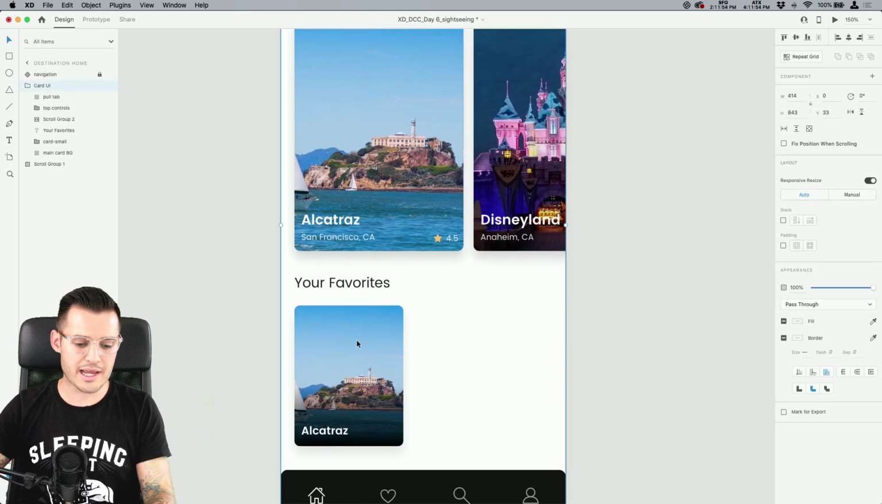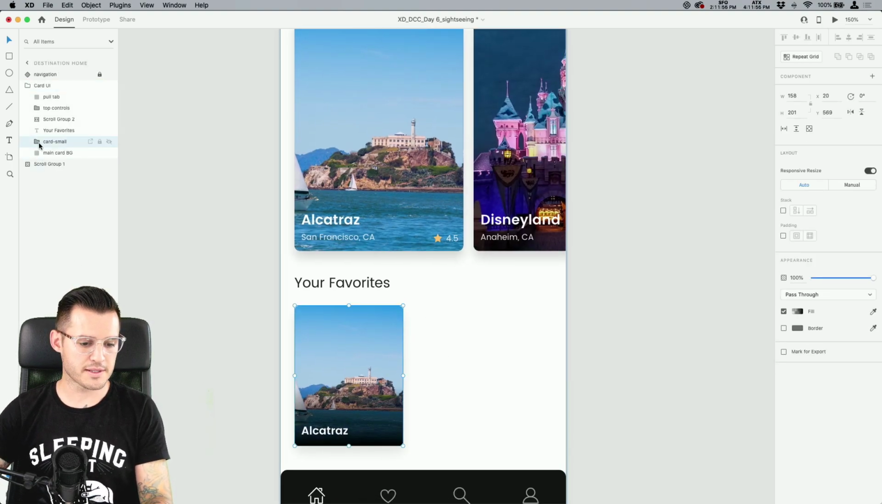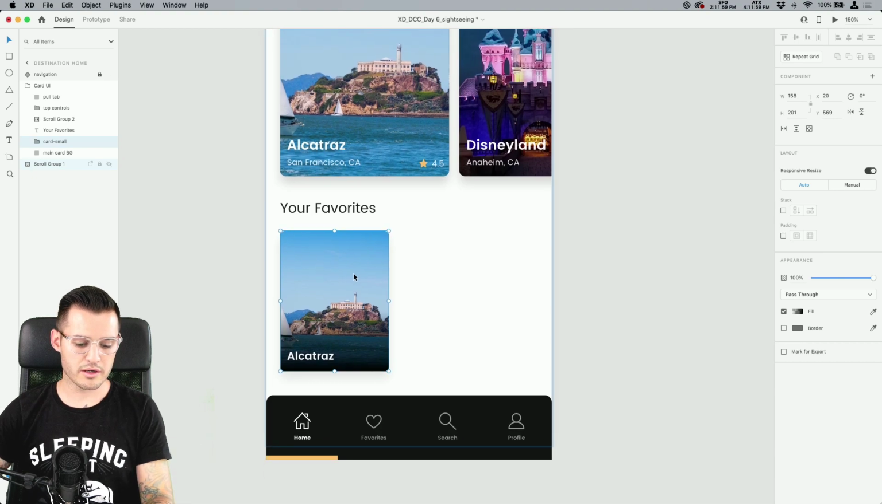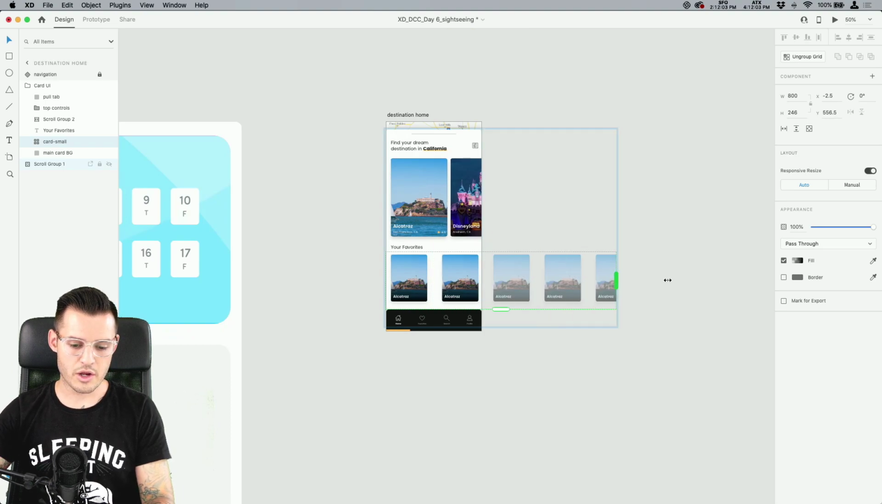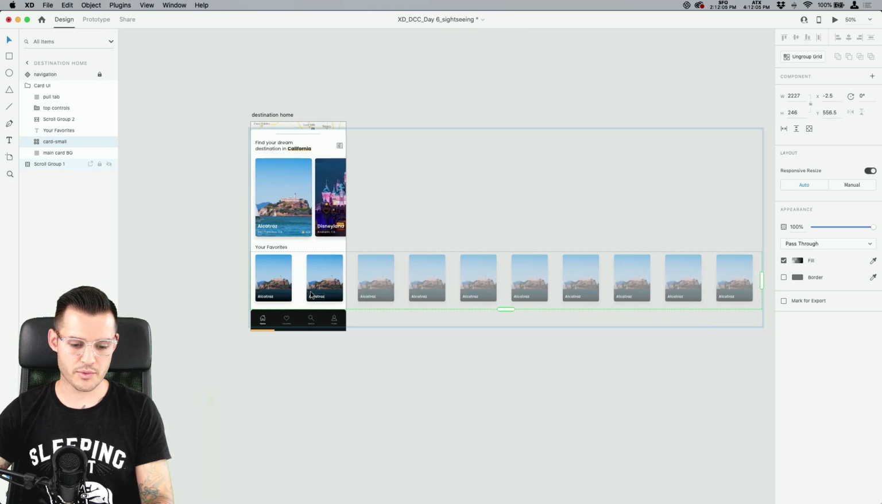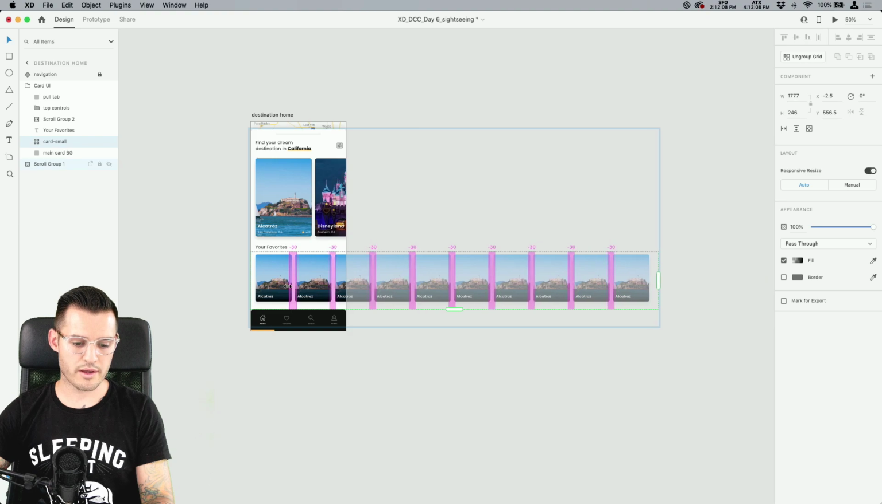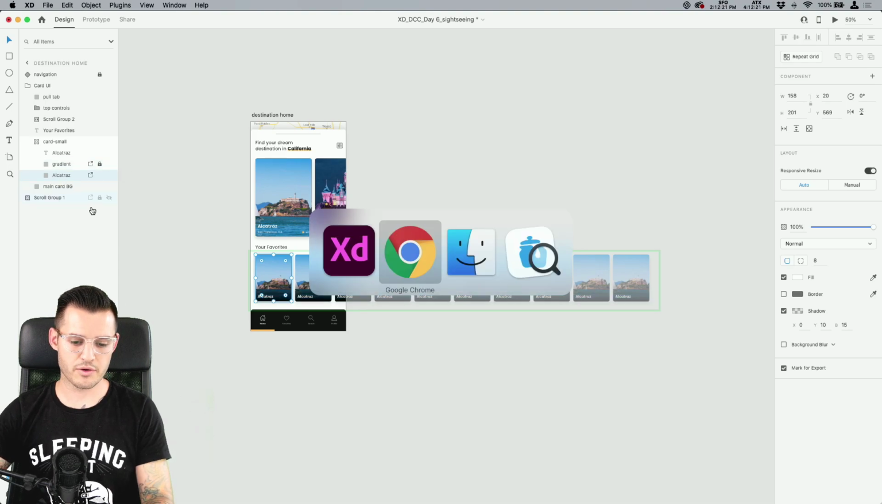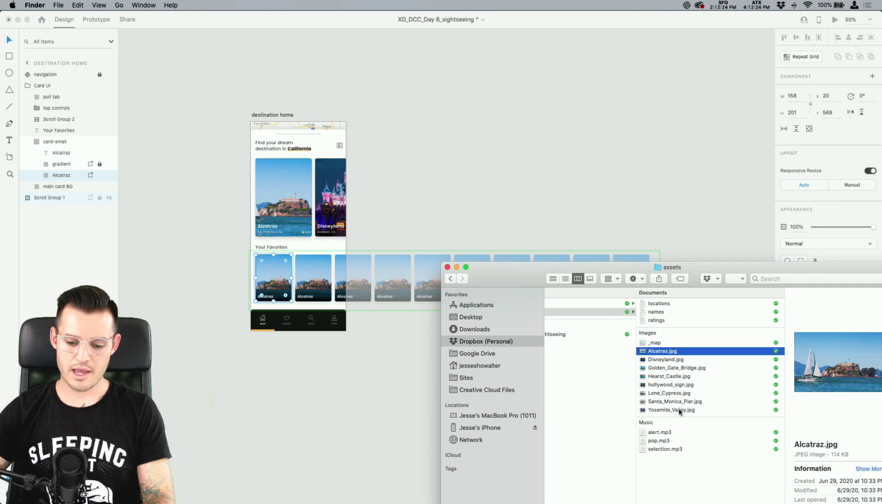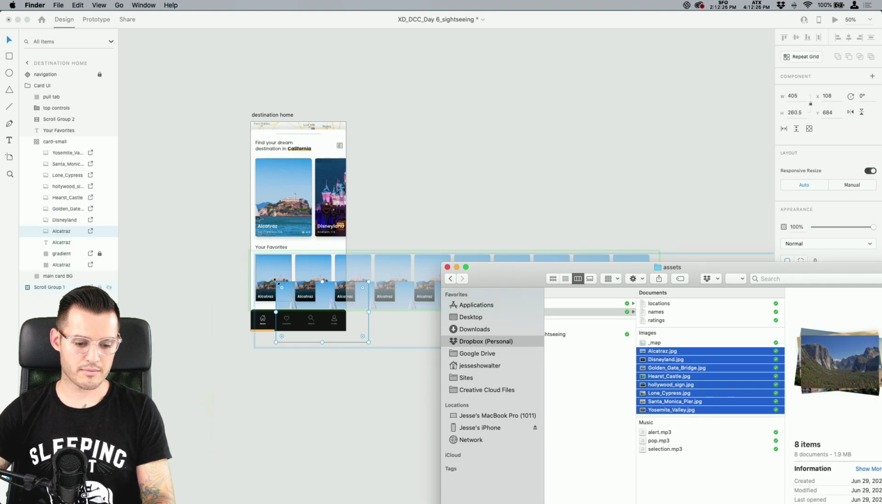We're going to do the same thing down here with these little fellas. I'm going to take the card small here, press Command or Control R to make our repeat grid. Drag that out so we have a bunch of them. Mess with our spacing, and then I'm going to hide that, or rather lock that. That's better. I'm going to take my Alcatraz photo, go back to my Finder, grab all these and drag them in.